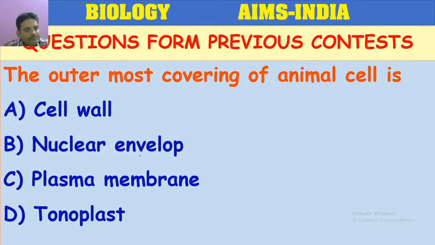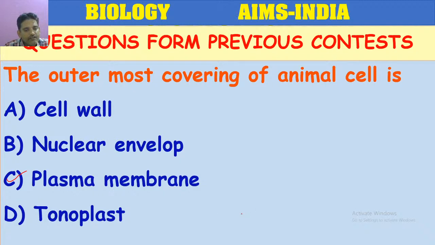Nuclear membrane is the covering of nucleus. The outermost covering of cell is plasma membrane. Then what is tonoplast? Tonoplast is also a plasma membrane only, but it is the covering of the vacuole. So here the answer is plasma membrane.